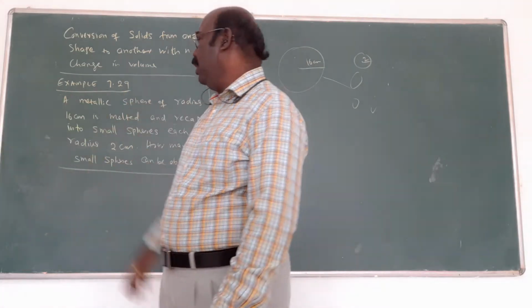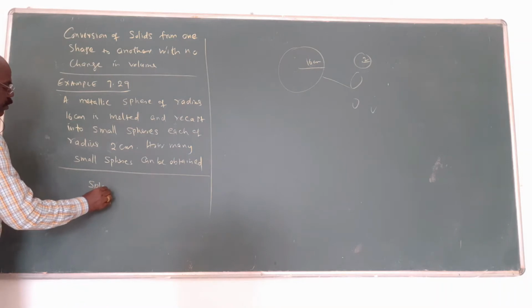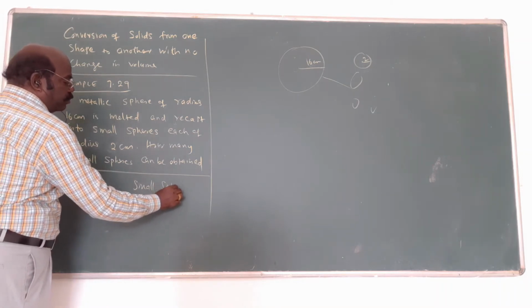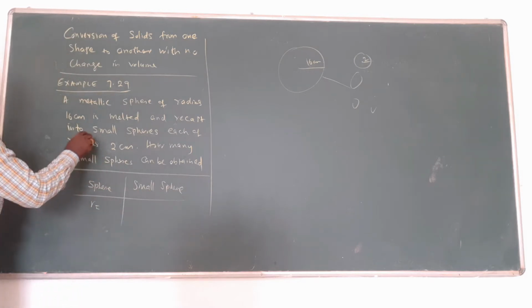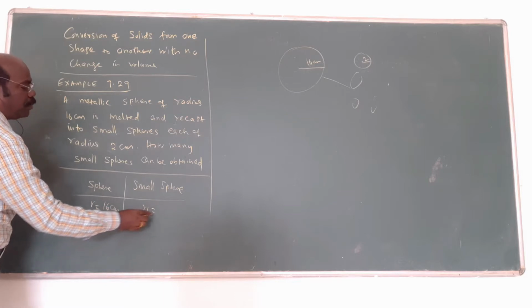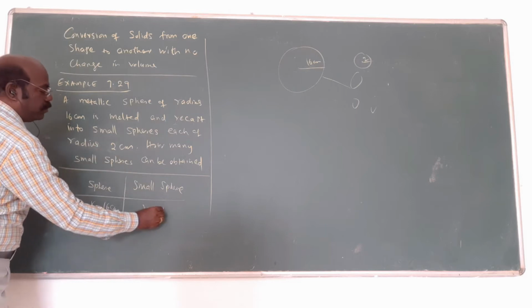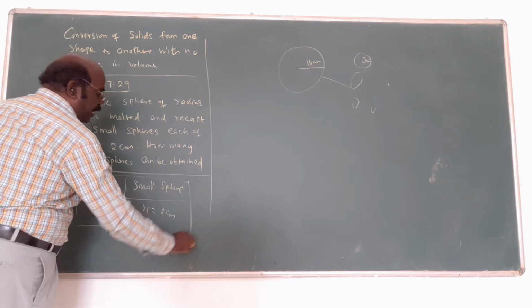In this way, you must follow all the volume formulas. Then it is easy for you. Now, first is this sphere. This is a small sphere. That's very important. Am I right? The radius is given. What radius is given? 16 centimeters. It will be R. The small sphere is R1, which is 2 centimeters. Am I right? First, we will write the data here.